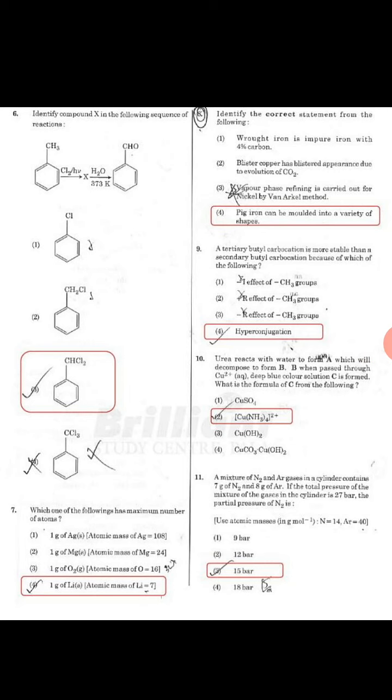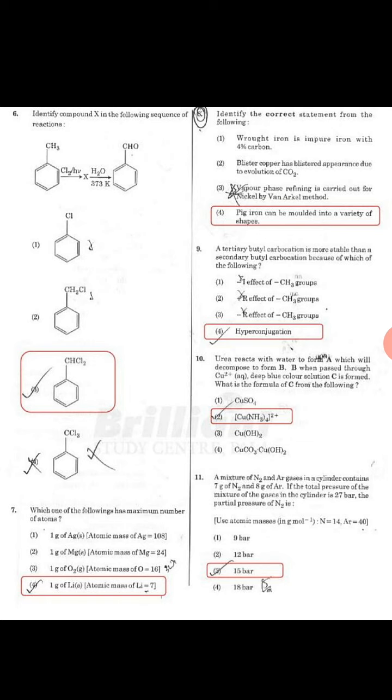Next, identify the correct statement from the following. So here we have to find the correct statement. So I think that option 4 is correct. Pig iron can be molded into a variety of shapes. Next question, that is the ninth question, a tertiary butyl carbocation is more stable than a secondary butyl carbocation because of which of the following? So here we will tick the option hyperconjugation.